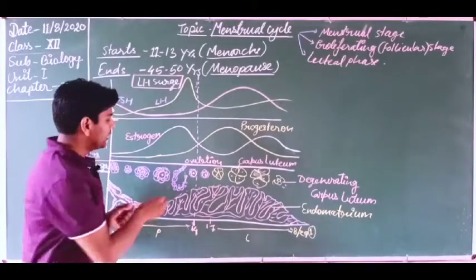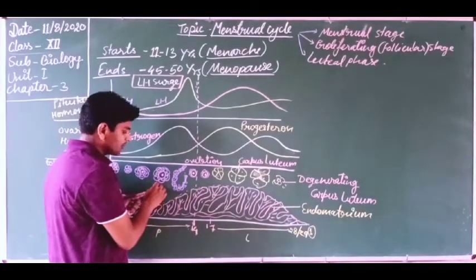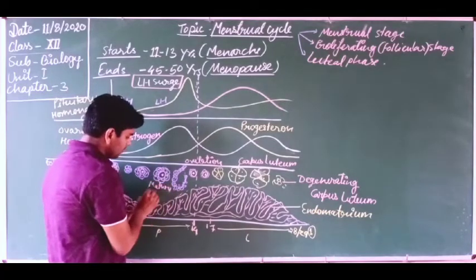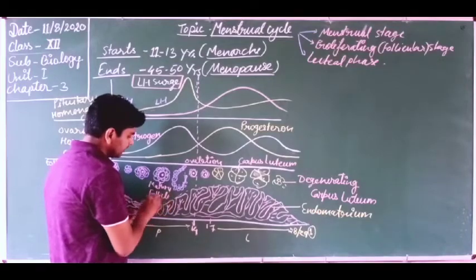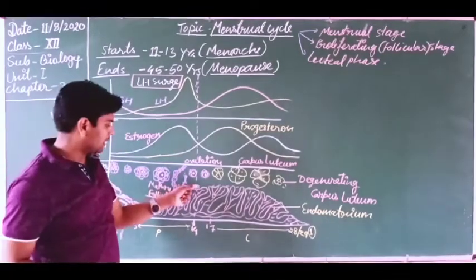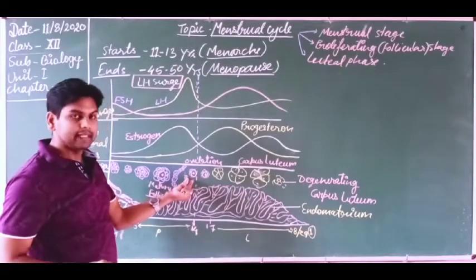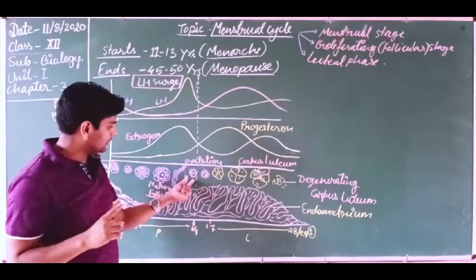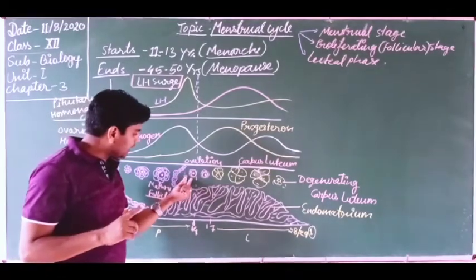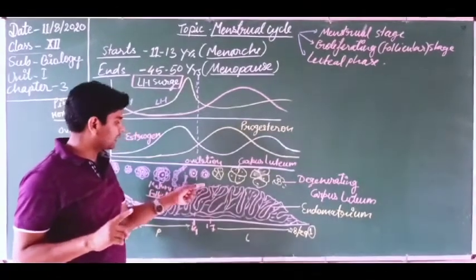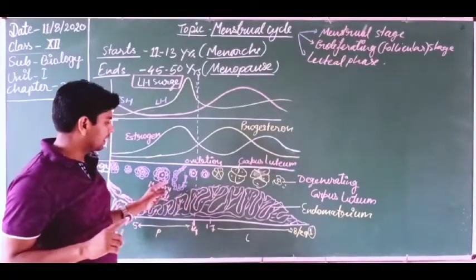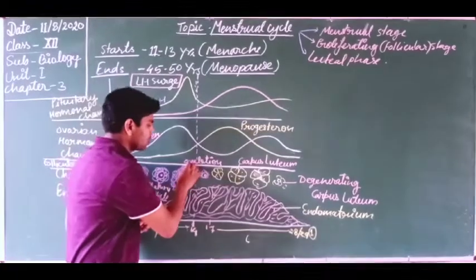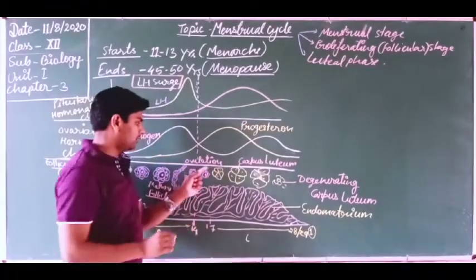It causes ovulation, because this is the ruptured Graafian follicle, or we can say mature follicle. This gets ruptured, and the egg, in the form of a secondary oocyte, I told you earlier in the video on oogenesis, gets released from the follicle. Now it gets free. So this process is known as ovulation. So you are looking here, on the 14th day ovulation occurs.